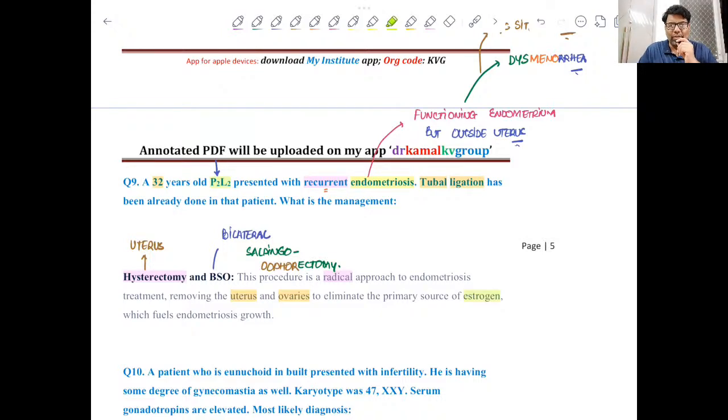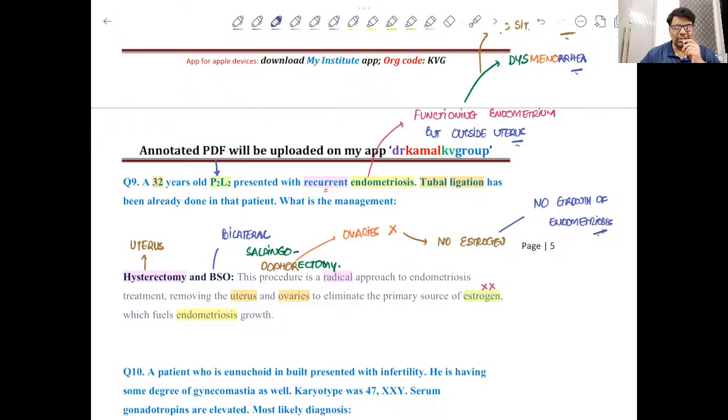So if we remove the ovaries, we will remove the source of estrogen as well, because this estrogen is responsible for the growth of endometriotic tissue, right? So if ovaries are removed, it means no estrogen, so there is no growth of endometriosis. Clear? So this is the surgery for recurrent endometriosis.